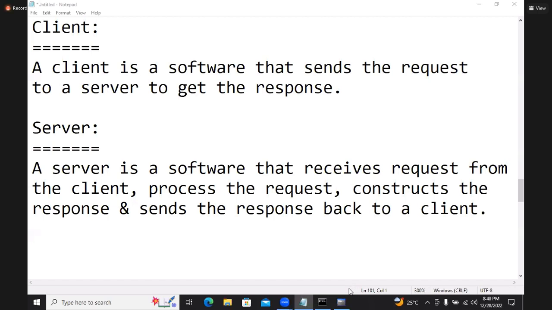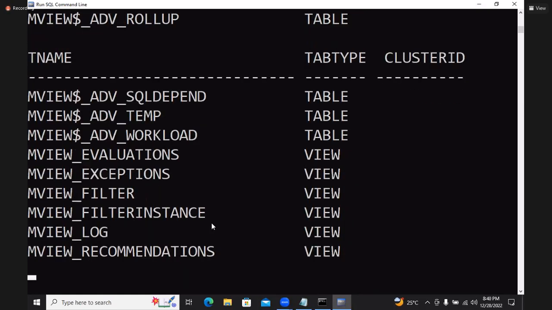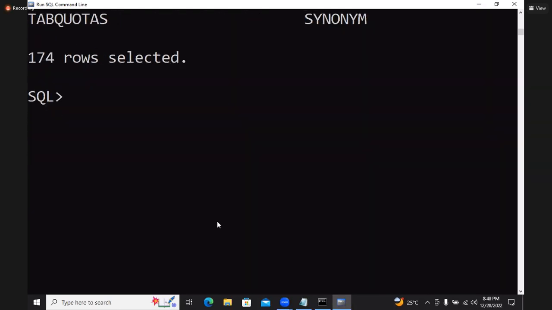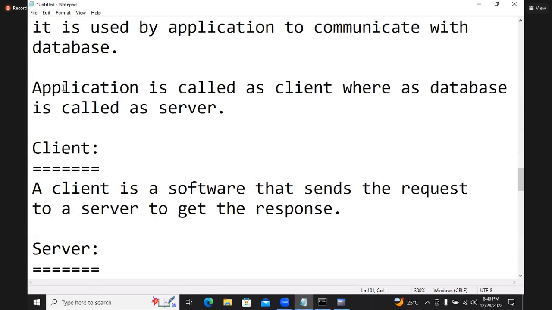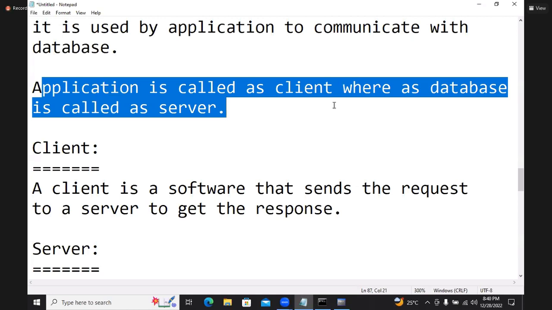Now, suppose here I'm sending select star from tab. This is my request. My request passed, and we got a response. Is this client or server? Client. But the backend database is the server. Whatever you asked is processed, the response is constructed and sent. That is the server.